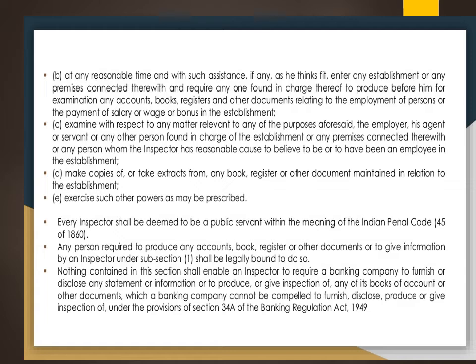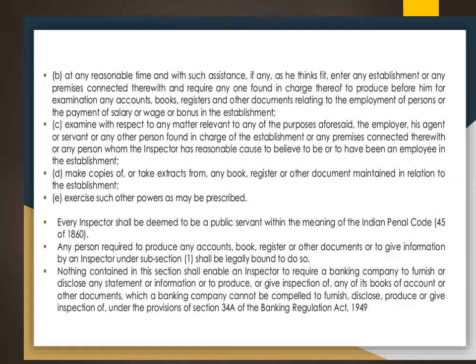So whatever information is necessary, they can ask the employer to provide within a particular time, with some assistance. If required, the inspector can even enter the establishment or premises and ask for the records or books of accounts and other documents, to know about the employment of persons and the amount of salary, wages or bonus paid. So they have all the right to inspect them. They can also examine the employer or his agent who is in charge of the establishment, and inspect the premises at reasonable cost, so they can see how many employees there are, what salary and wages are paid, all these details.